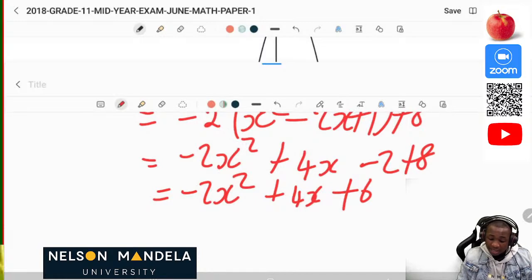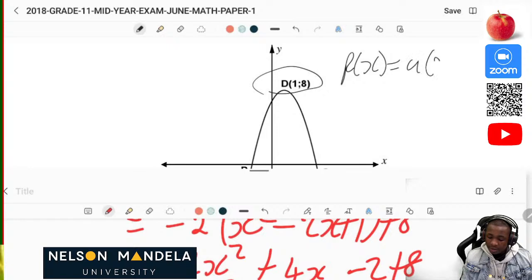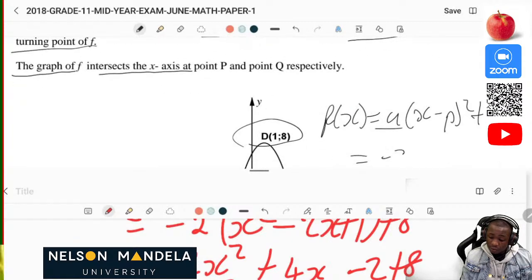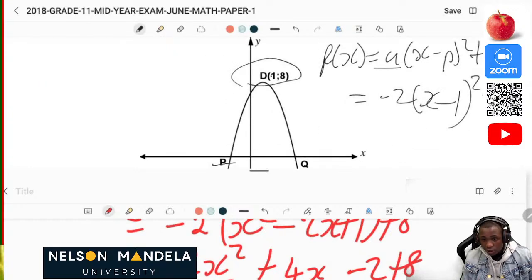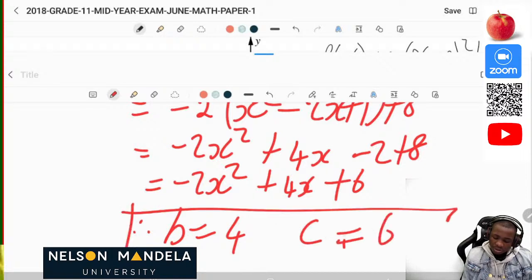So what did we do? We saw that we are given D, which is the turning point, so we can use the turning point equation, which says that f of x is equal to a times (x minus p) squared plus q. Our a in this instance is negative 2, here we have 1, so it's going to be (x minus 1) squared, and our q was 8. So now we just solve this so that we can get the values. Therefore b is equal to 4 and c is equal to 6. So we use that format.